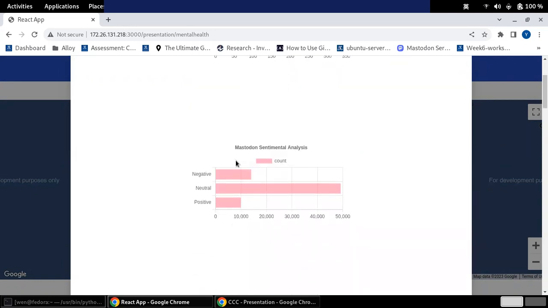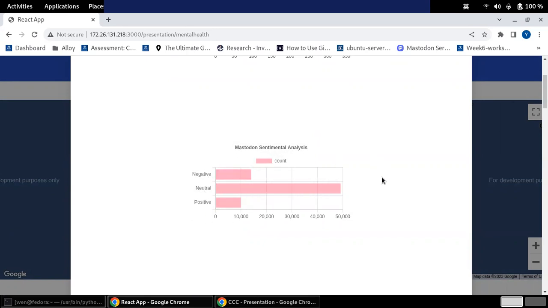And this bar chart, as you can see, is called Mastodon sentiment analysis. It shows whether the users post with negative or positive sentiment when they post on Mastodon. And it's obvious that negative is more than positive.